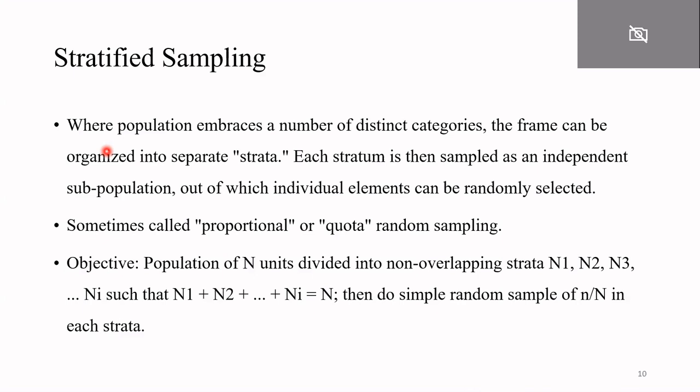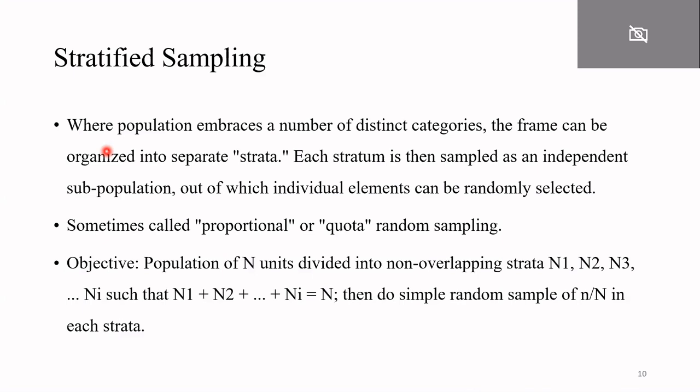In quota sampling, as we already discussed in our previous video, you will define your groups, or make different groups, as per the researcher's judgment, and from each group again you will select elements for your sample as per the researcher's judgment. So quota sampling is also known as two-stage judgmental sampling. But in stratified sampling, the process is the same.